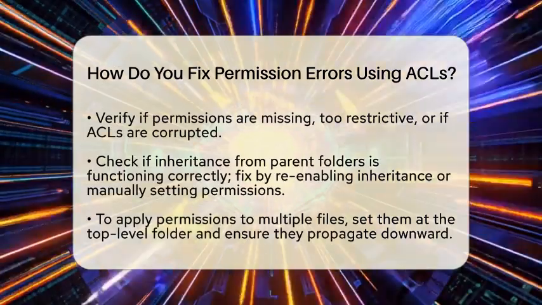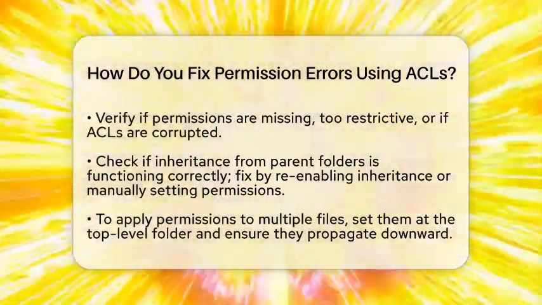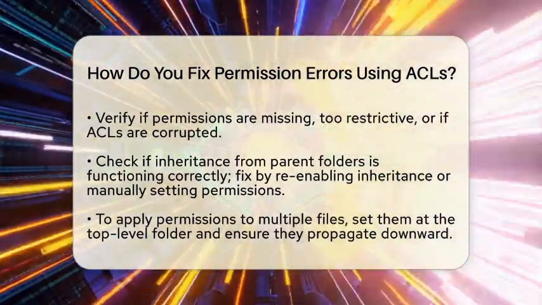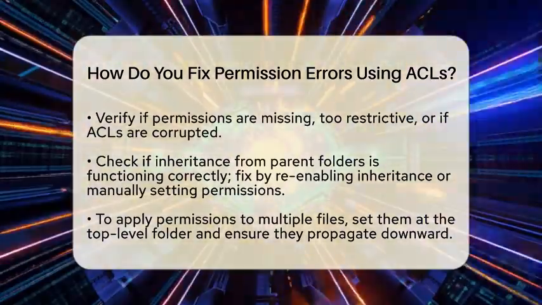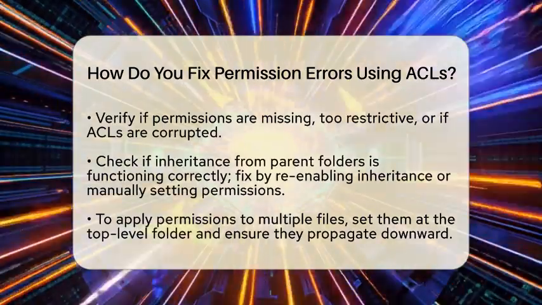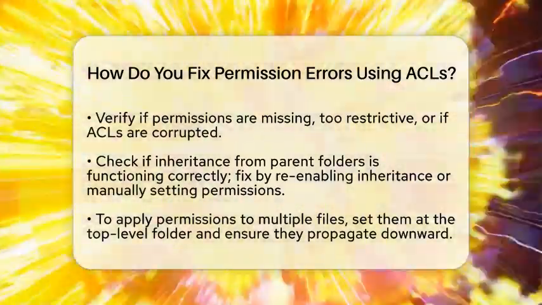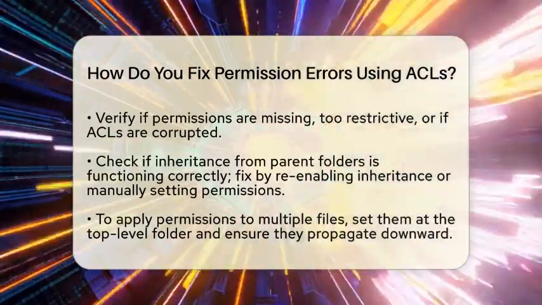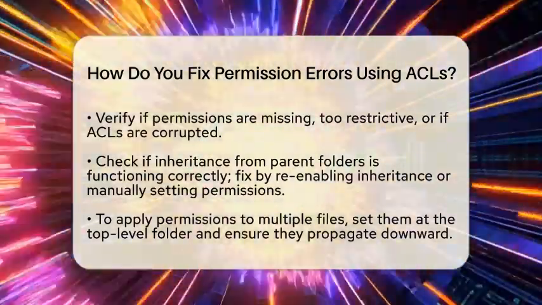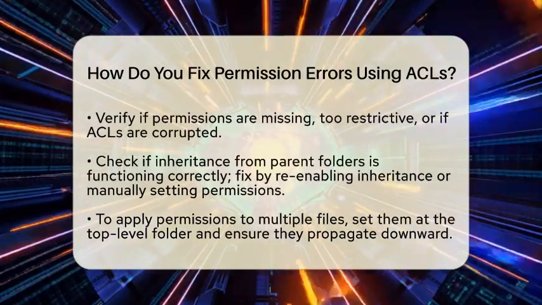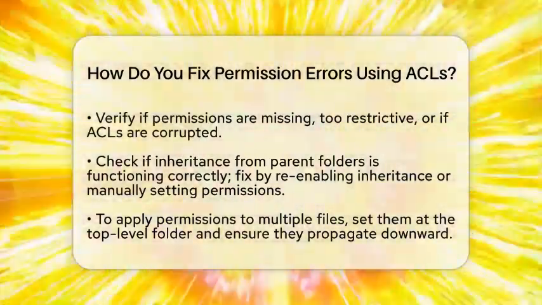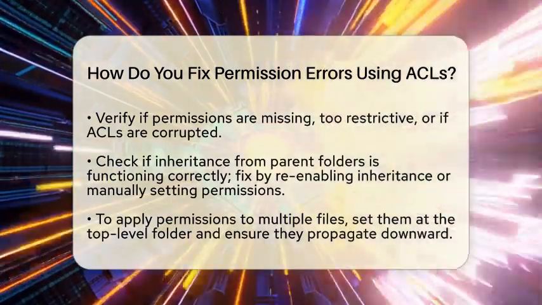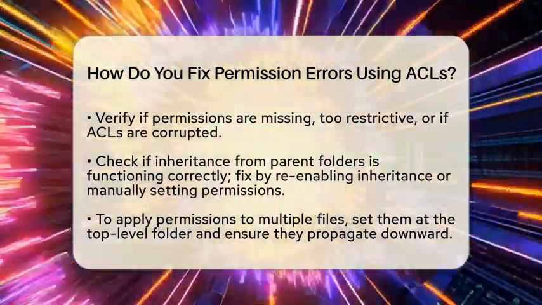Once you know what's wrong, look at whether permissions are inheriting from the parent folder properly. Sometimes inheritance breaks, and child files don't get the same permissions as their parent. To fix this, go into the folder's permissions settings and re-enable inheritance or manually set the permissions to match the parent. If you want to fix many files at once, set permissions at the top-level folder and make sure they propagate down to all subfolders and files.